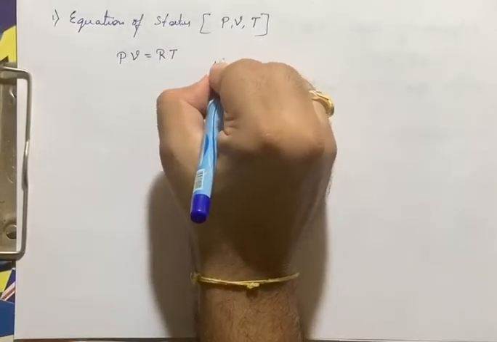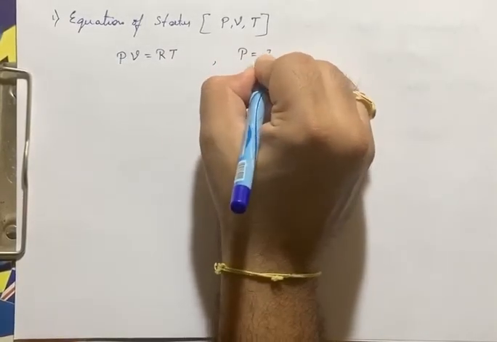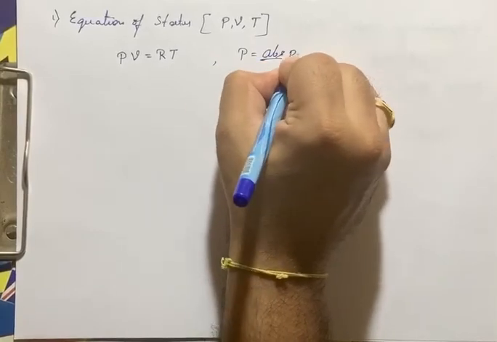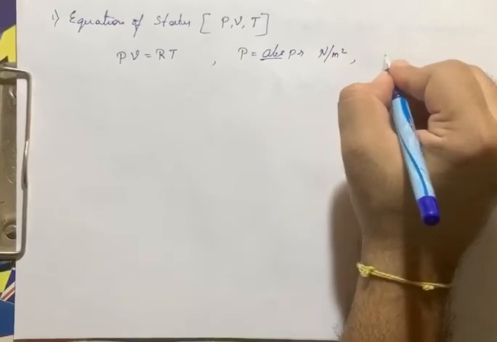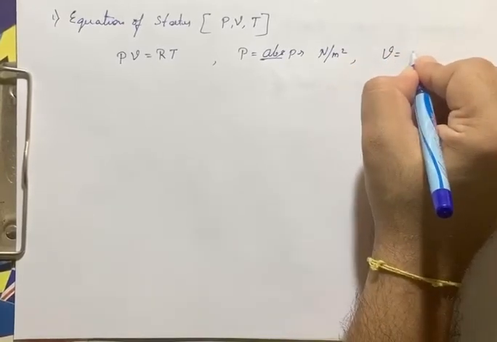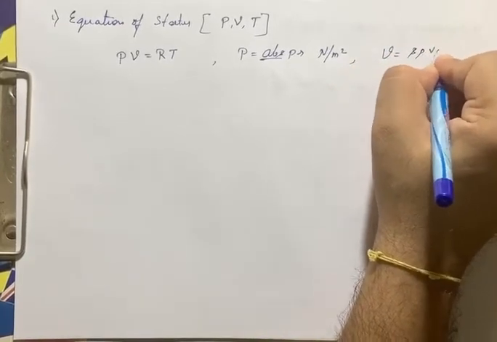Here P is nothing but the absolute pressure. It is in terms of Newton per meter square, and small letter v is nothing but the specific volume.